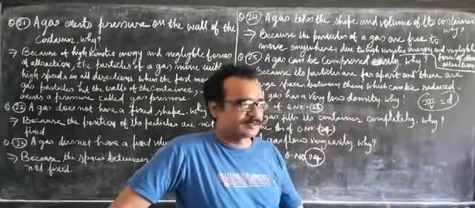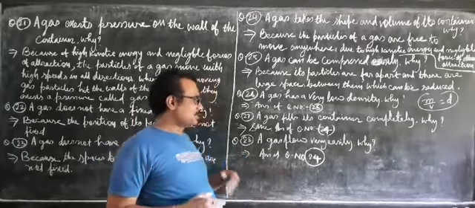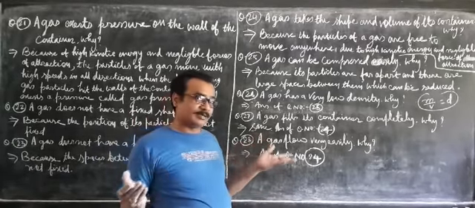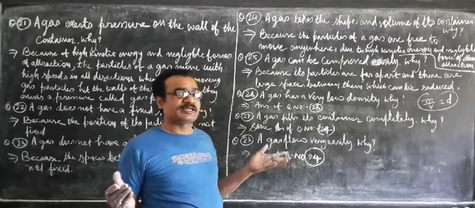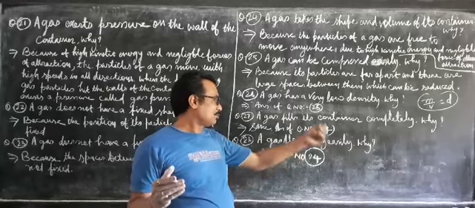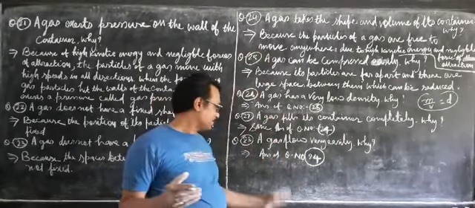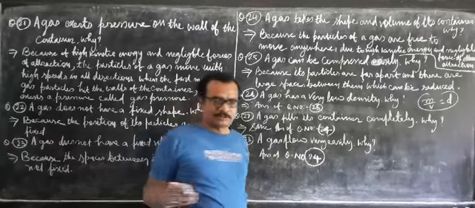So the gaseous particles are free to move freely, and that is why they can change their position, and change of position of the particles is known as flow. So that is why gases flow very easily. The same answer given in question number 24 can be repeated in question number 28.